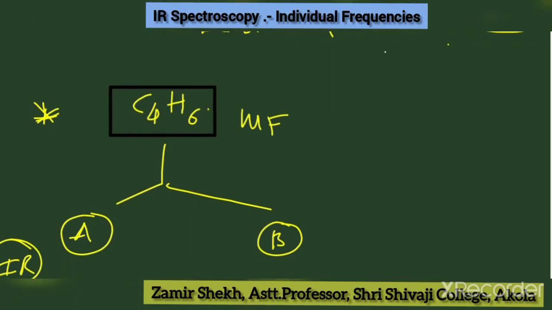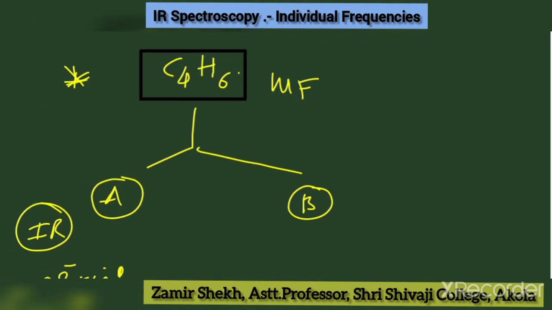Okay, let's compare the example. C4H6 is given. That's an example of an alkyne according to the simple rule.